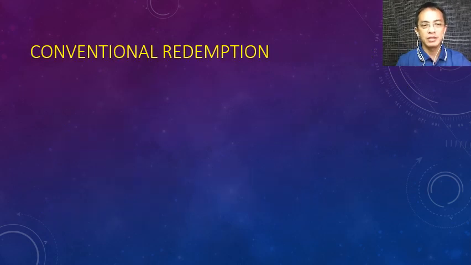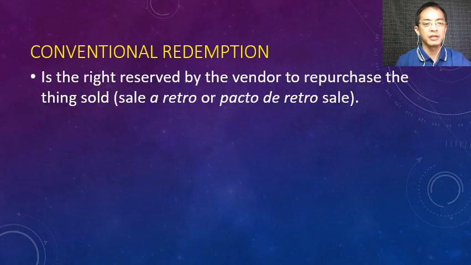So let us define conventional redemption. Okay, conventional redemption is the right reserved by the vendor to repurchase the thing sold. Meaning there can be a sale with stipulation or agreement by the parties that the vendor can repurchase the thing sold. Okay, and this sale is called sale with a right to repurchase or a sale a retro or a pacto de retro sale.